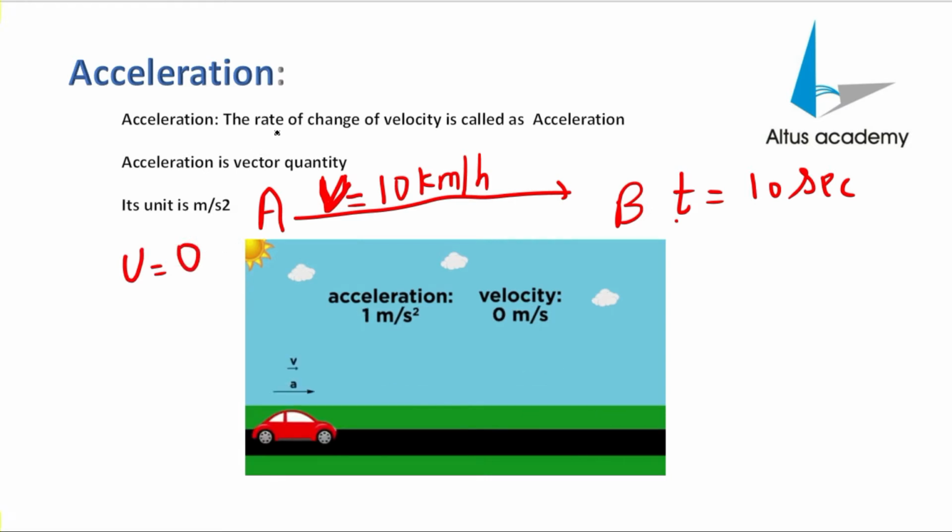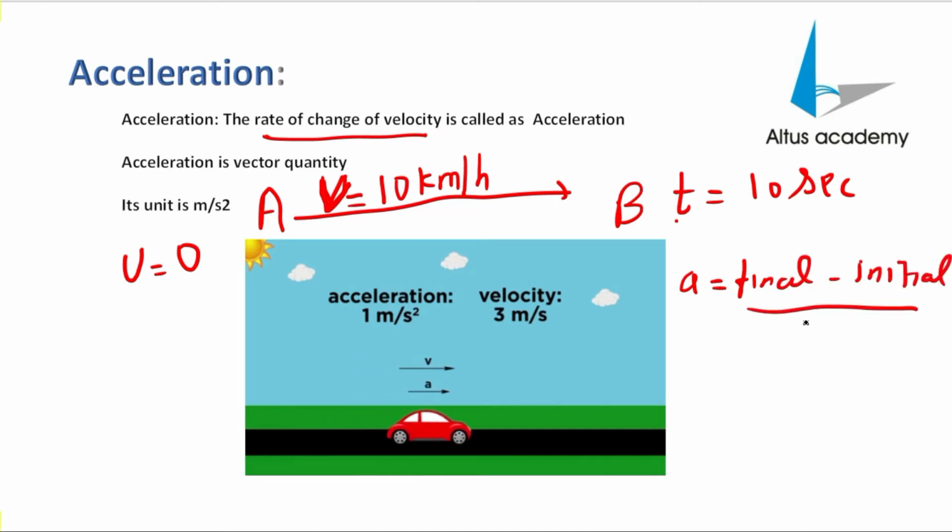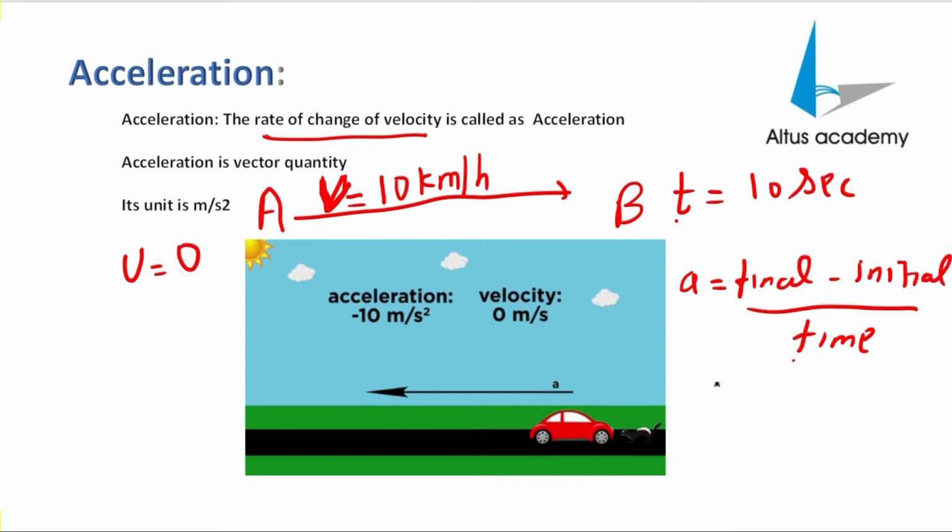Now first of all we'll understand what is rate of change of velocity. Rate of change of velocity means final velocity minus initial velocity, upon time. Whenever we have the term rate, it always means time.